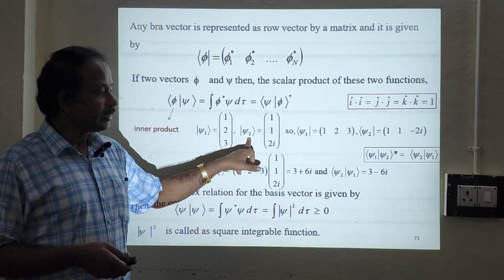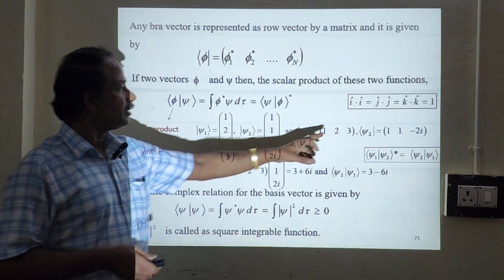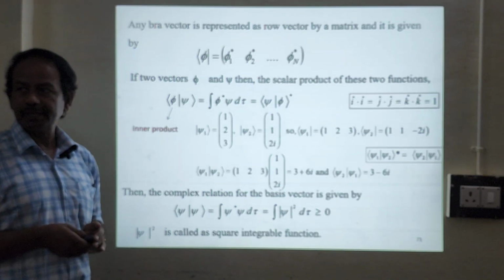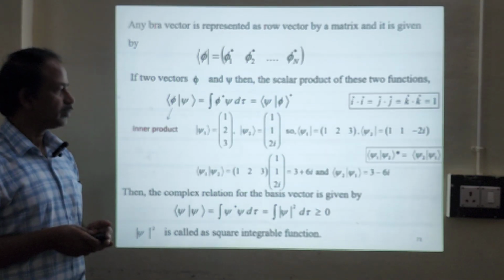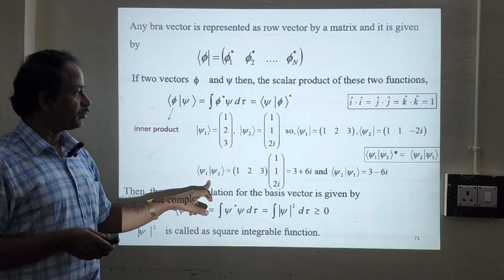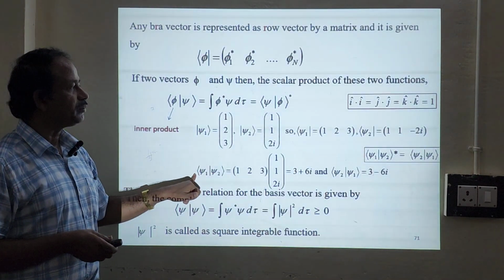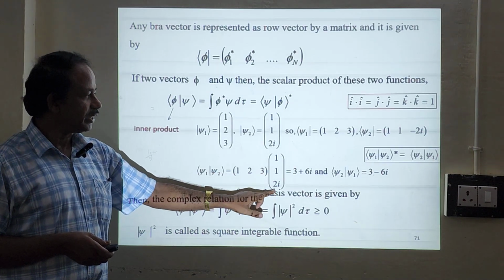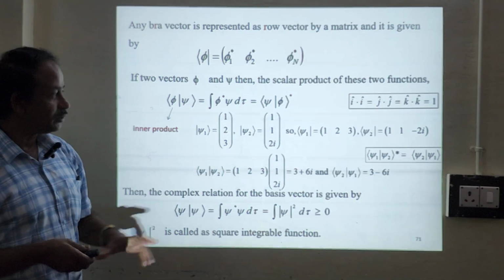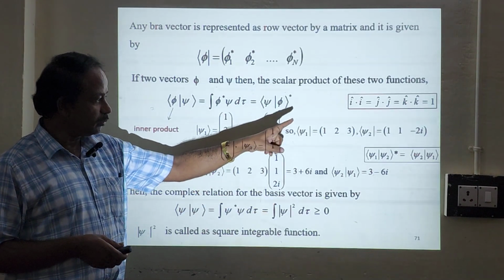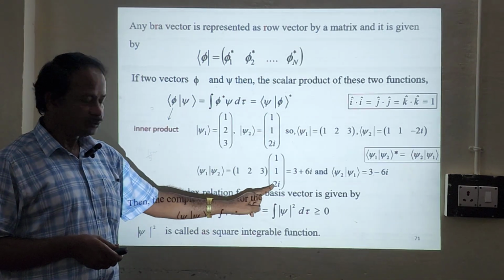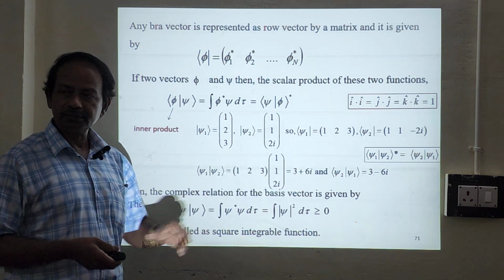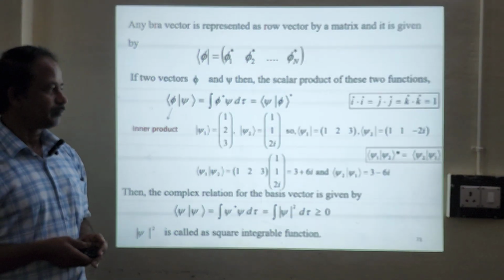Similarly, ket ψ2 can be written as bra ψ2 by taking the complex conjugate, so (1, 1, minus 2i). Is it okay? Now ψ1 with ψ2 we are going to find out. Bra ψ1 is (1, 2, 3), and ψ2 is (1, 1, 2i). There's a mistake here; it must be (1, 1, 2i). Multiplying these two using matrix multiplication, you will have 3 plus 6i.